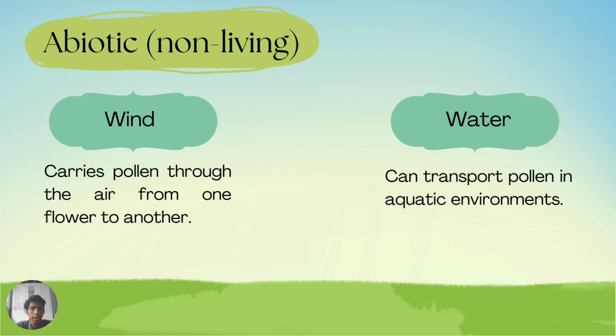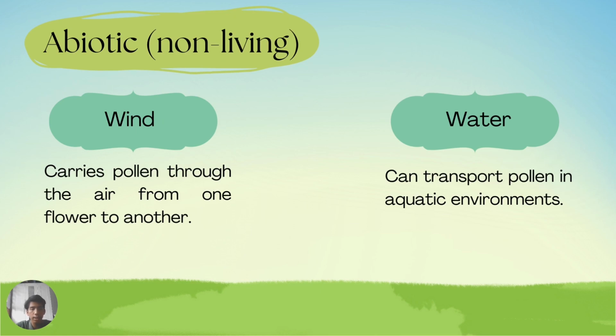For example, plants that use this method have small, dull colored flowers that do not have any smell or nectar. They also make a lot of light pollen and have feathery stigmas that hang outside the flower to catch the pollen that is flying around.